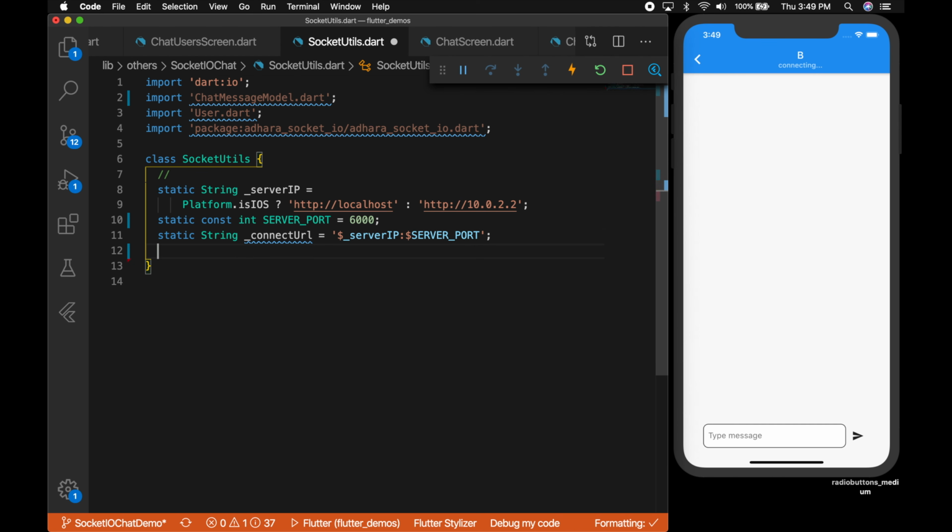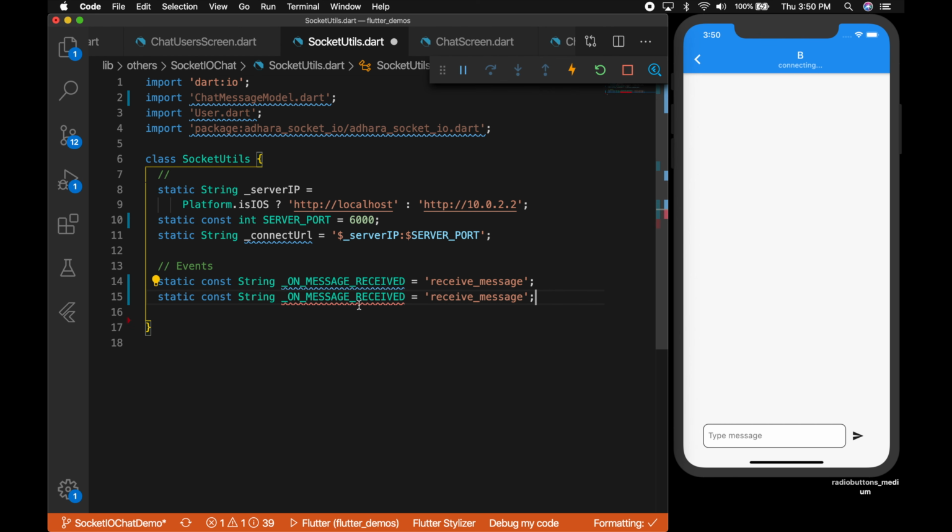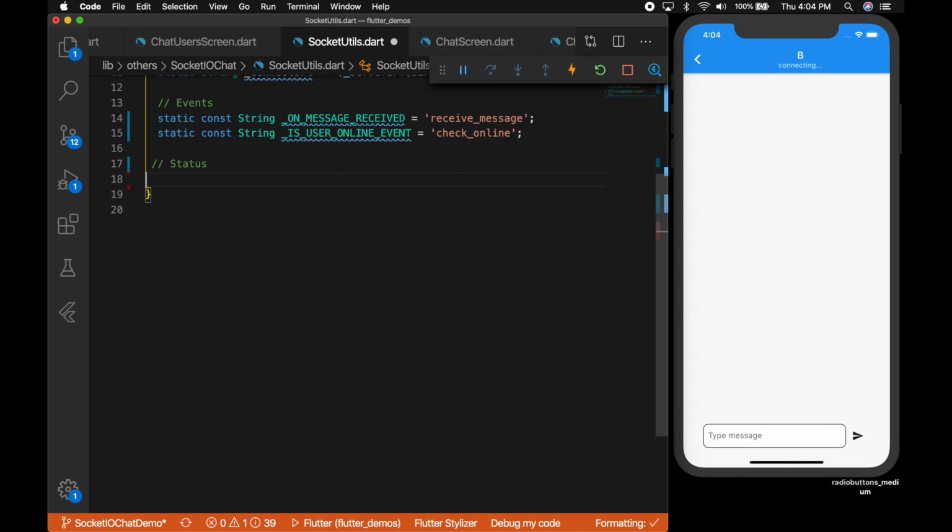Okay, now let's declare some variables which we will be using when we are communicating with the server. So let's say those are event names. Okay, so for this also you can use your own names and your own values. Okay, so I'm going to use the first event as receive message. Okay, and the second event I'm going to say is user online event, so check underscore online. All right, so the first event is when the message is being received from socket, and the second one is to check if the user is online.